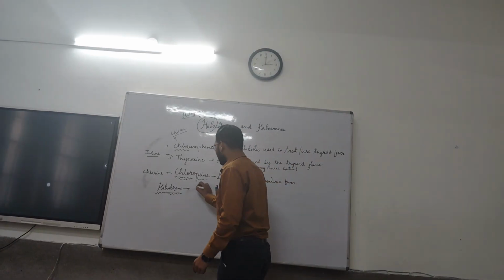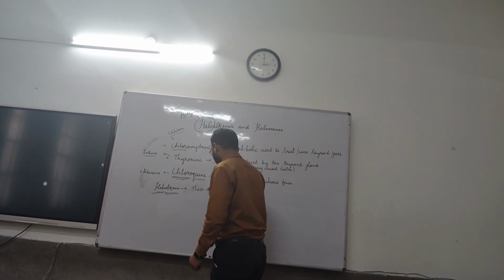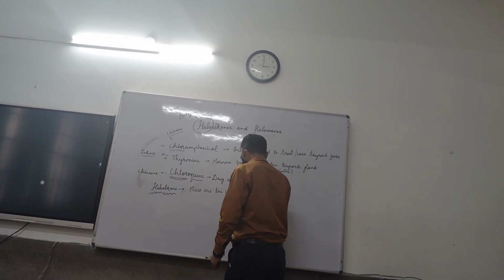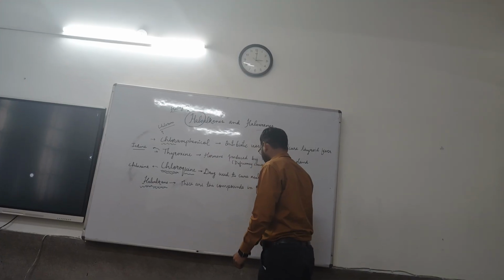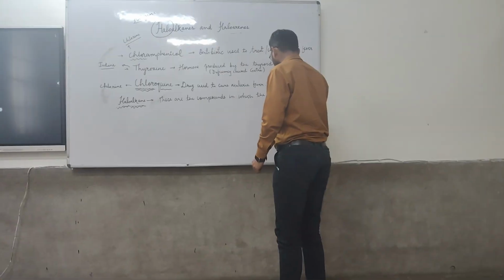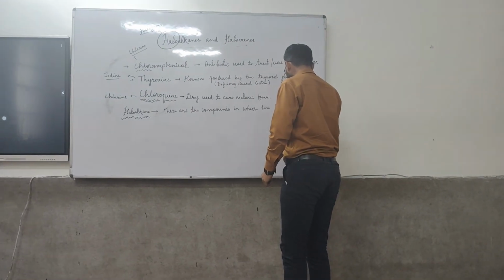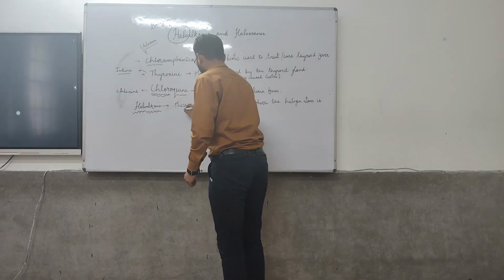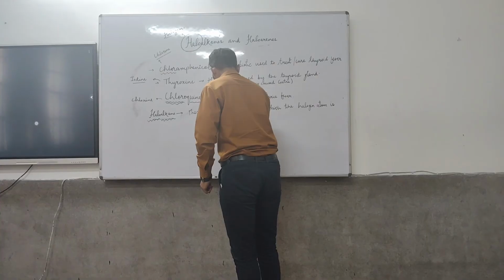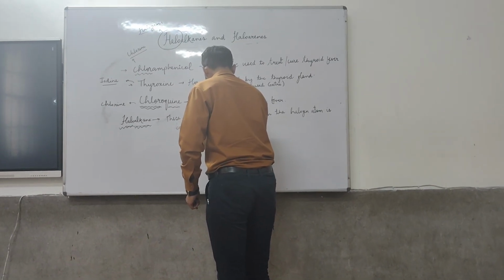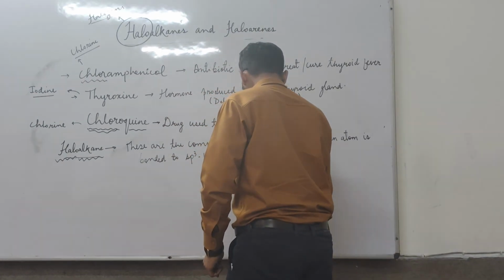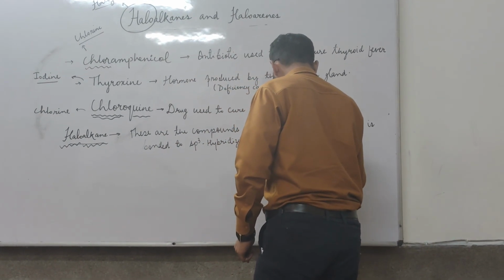So haloalkanes are the compounds in which the halogen atom is bonded to an sp3 hybridized carbon atom of an alkyl group.